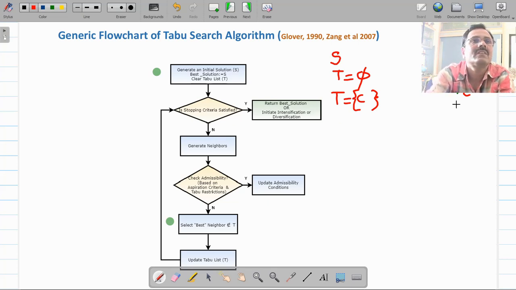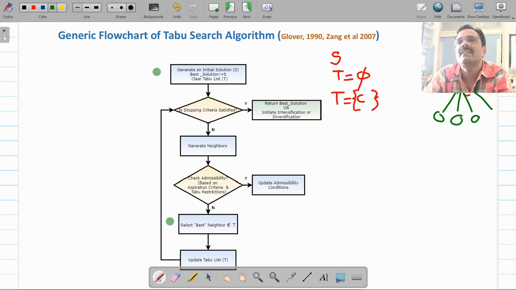So what will our algorithm do? The algorithm will generate neighbors of this node C by using the successor function. Suppose it has generated these 4 nodes.